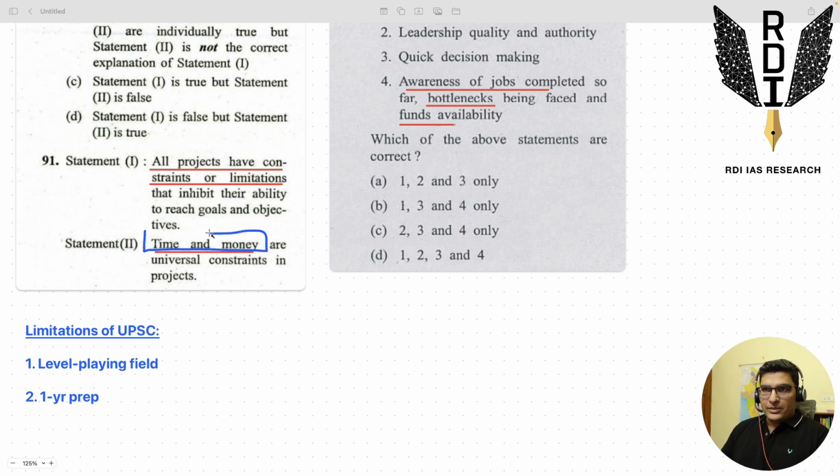If we look at this second statement from the coaching industry angle, how are time and money a constraint there? See, the coaching industry's main objective is to earn profits, and it does that by selling test series. And what is the student's mindset? The student's mindset is that I want to write 50 tests, 100 tests. The student is looking at the quantity of the tests rather than the quality.